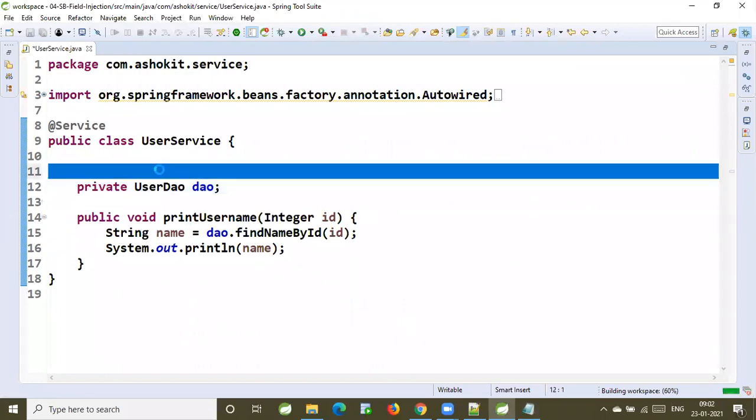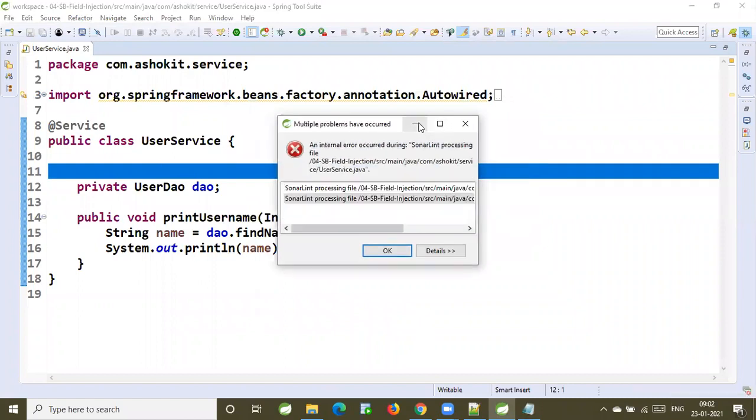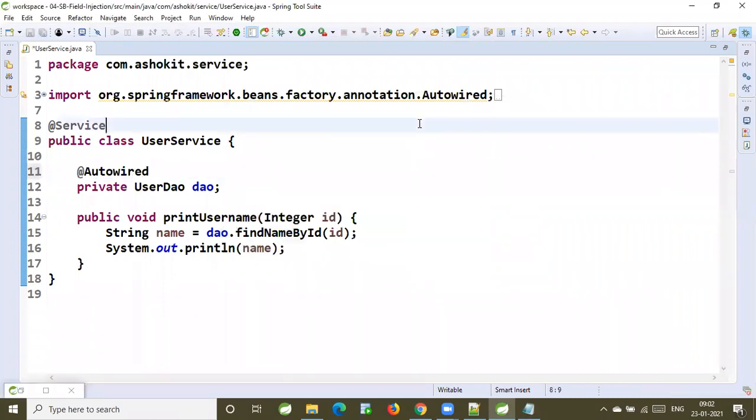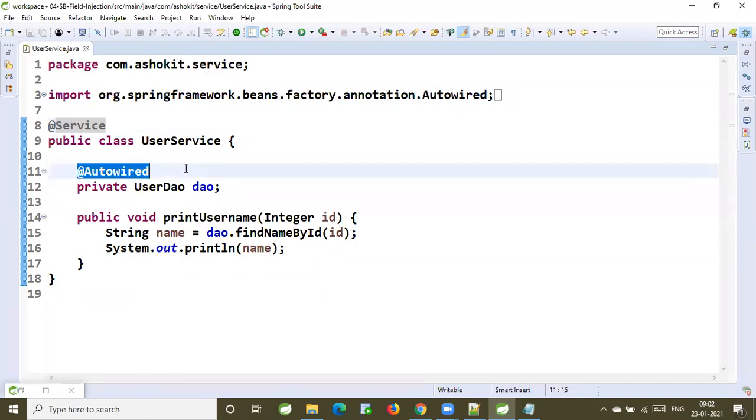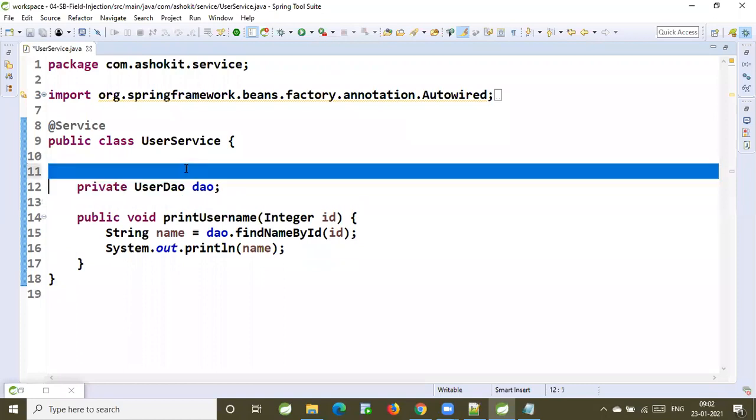If you specify it like this, then only the IOC container will understand that UserDAO is a dependent for UserService. Otherwise, it cannot understand that. If I specify this, it understands that it has to perform the dependency injection. If I don't do this, it will just be declared as a field, and dependency injection will not happen here.